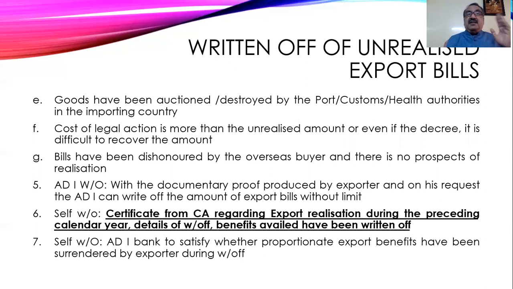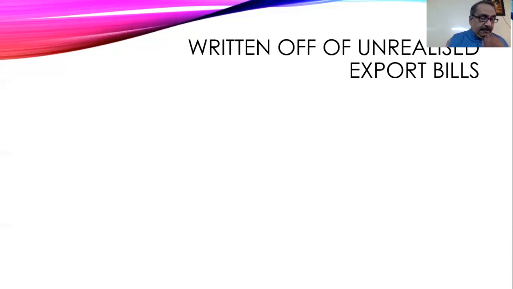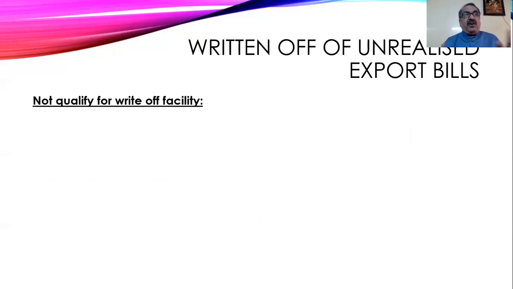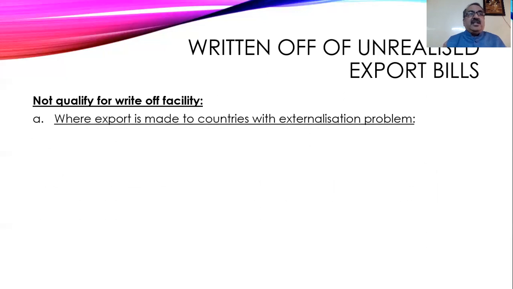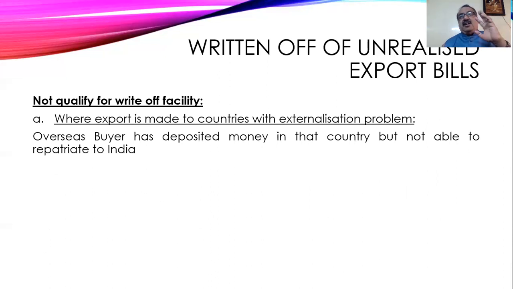So this is what I wanted to say about the write-off of unrealized export bills. And now the following things are not eligible to be qualified for the write-off. The first is where the export is made to countries with an externalization problem. Suppose there is an externalization problem, where the buyer has remitted the money, but it is not possible for that bank, in that country, to repatriate the funds to India. So if it is proved that the money has been deposited in the other country, then there is no question